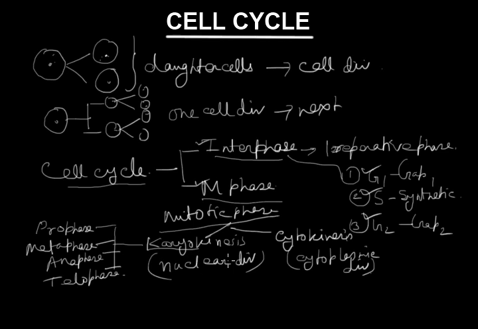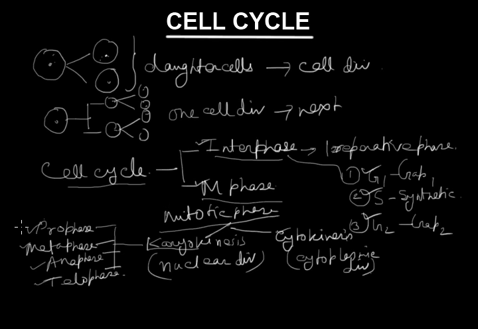Karyokinesis means the division of the nucleus or nuclear division, whereas cytokinesis means the division of the cytoplasm or cytoplasmic division. Karyokinesis has four stages: prophase, metaphase, anaphase, and telophase. So this is the general structure of a cell cycle.